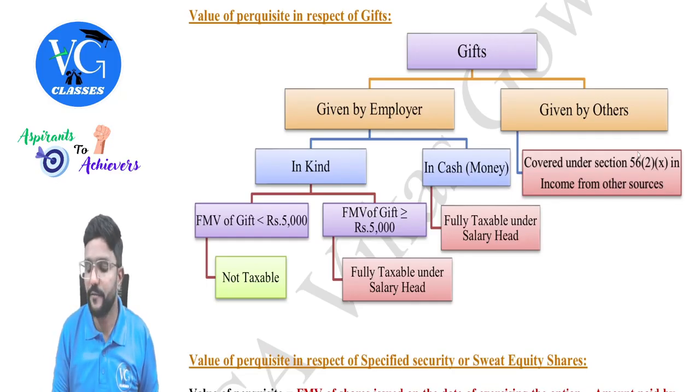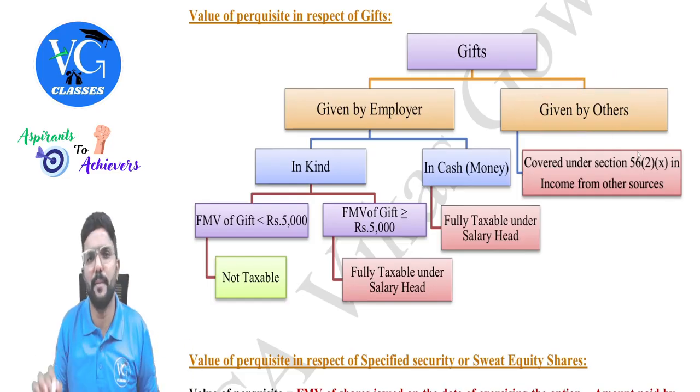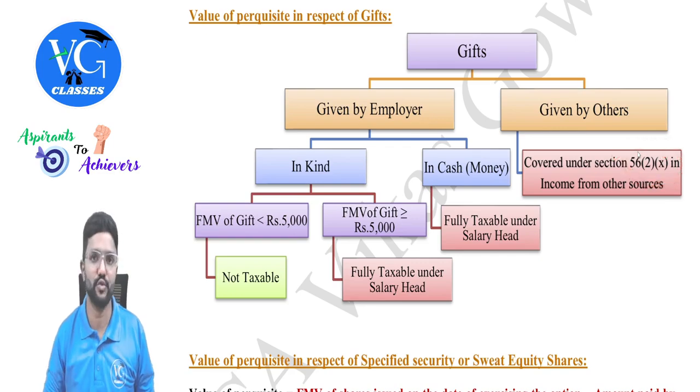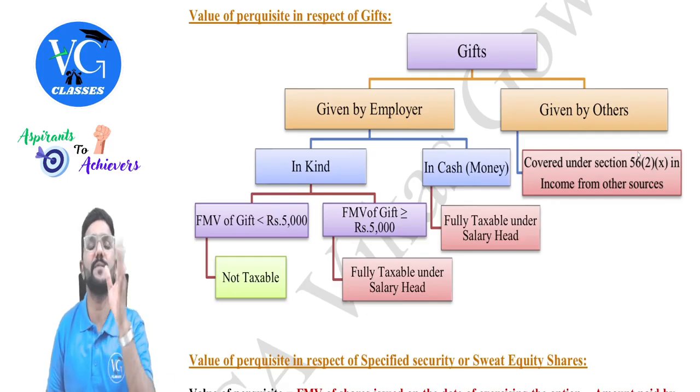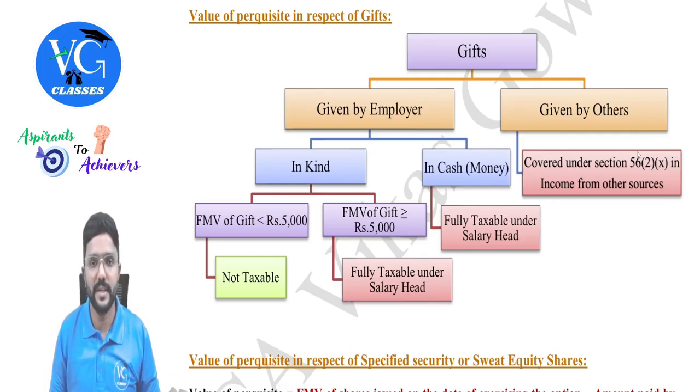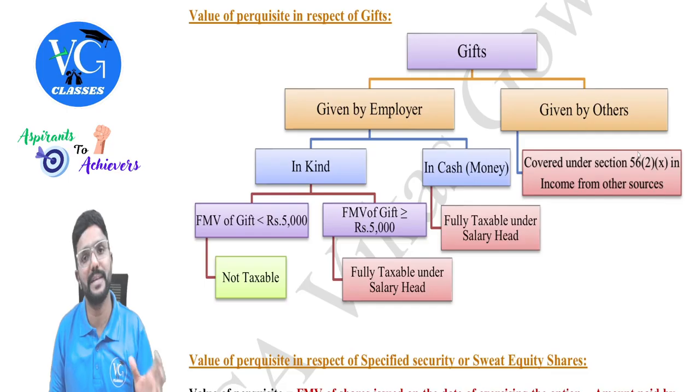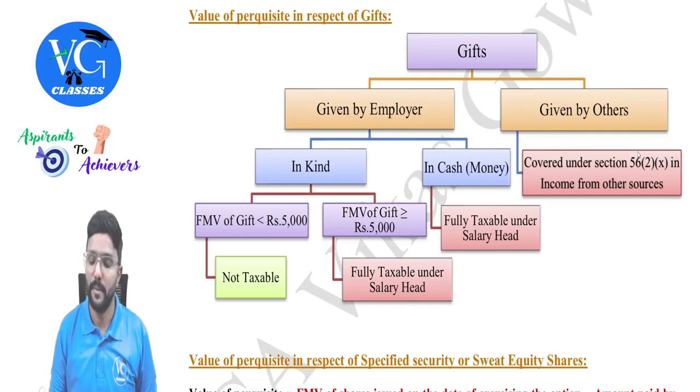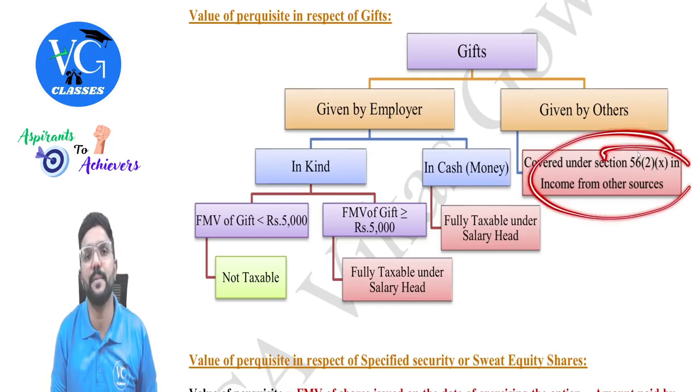Sir, what if a gift is given by others, not by my employer, anyone else? Then we need to check section 56(2)(x), which is covered under the head income from other sources. Got it? There, if the value of the gift is more than 50,000, then it will be taxable in the hands of the recipient, but under the head other sources. But this section has some exceptions.